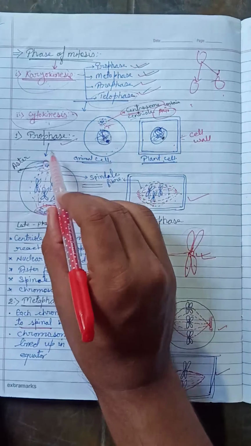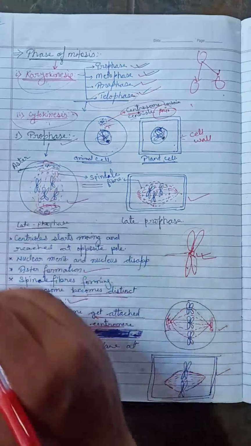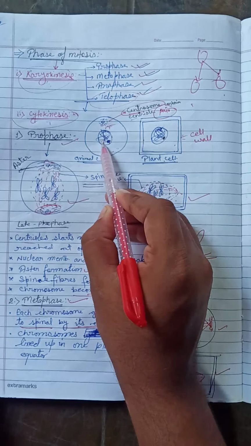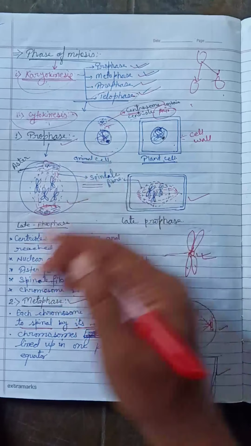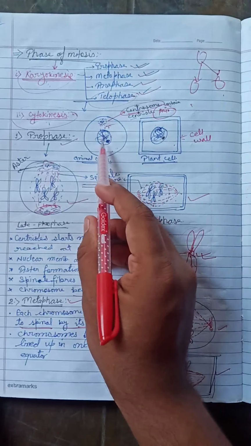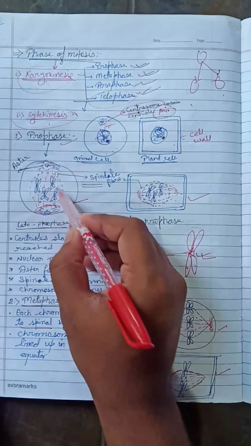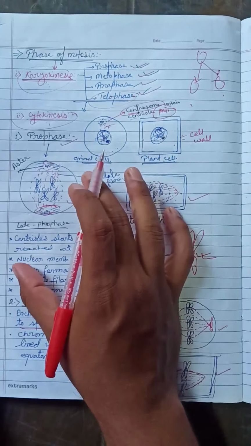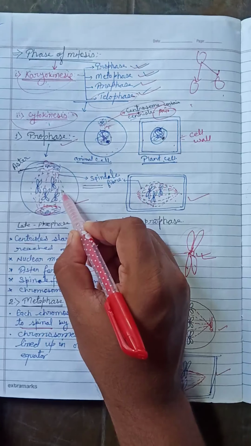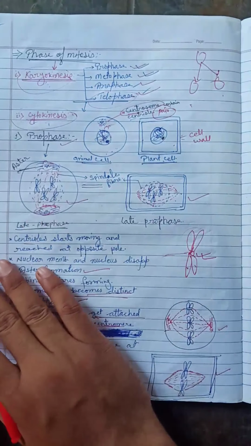So take a look at the prophase. At the end of prophase, all the chromatin network or chromatin fiber condenses and forms chromosome-like structures. This is the chromosome, whereas this is the chromatin fiber. The chromosomes are scattered inside the cell, whereas the nuclear membrane and nucleolus disappear in prophase. Is it clear?